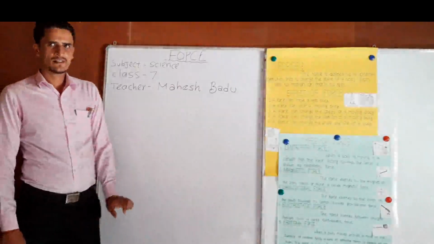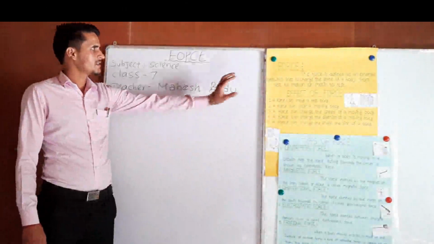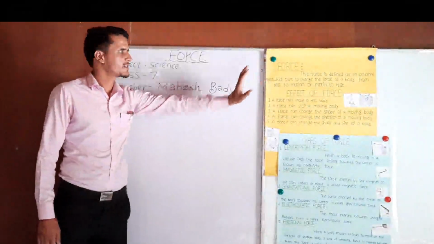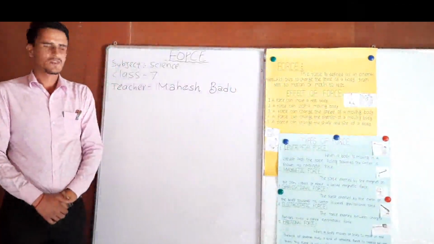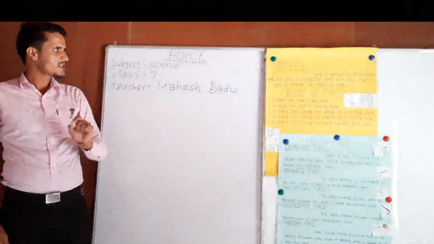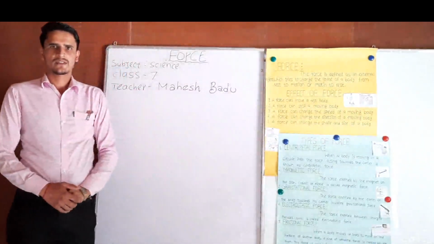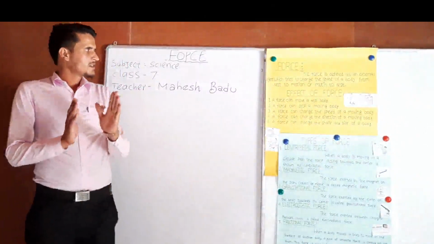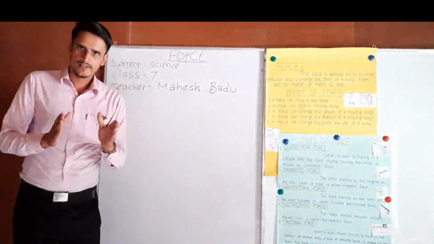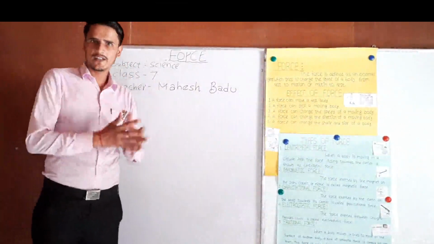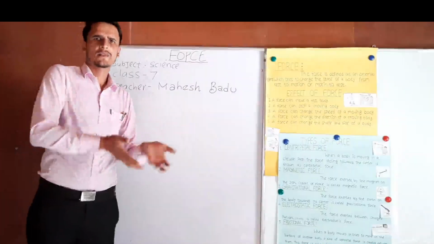Dear students, after the definition of force, we'll discuss the effects of force. First, when we apply force on an object, what will happen there?